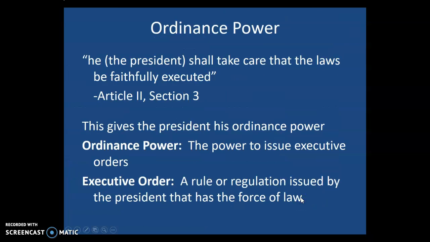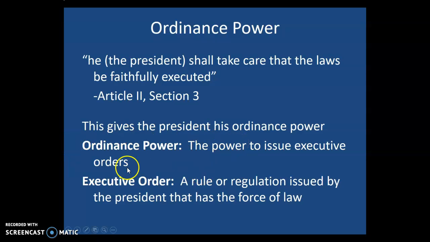Next up is the ordinance power. This is still his executive power. And again, you don't have to write this down, but it comes from Article 2, Section 3, that the president shall take care that the laws be faithfully executed. And it's that section that gives the president his ordinance power.